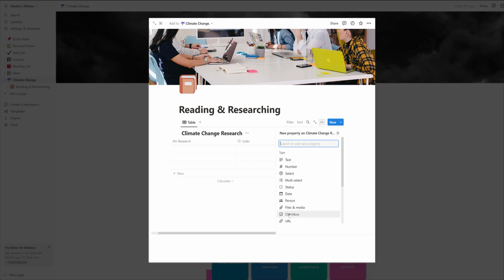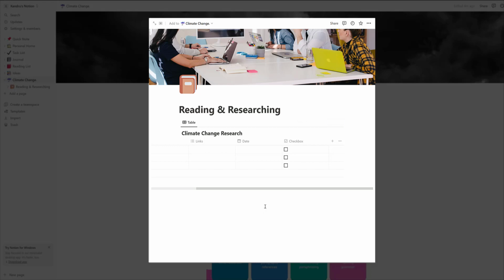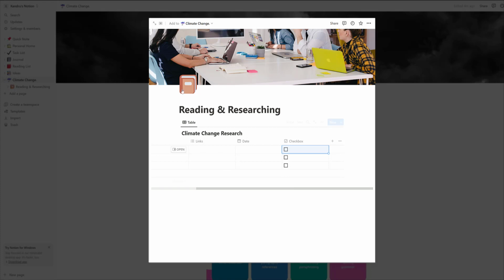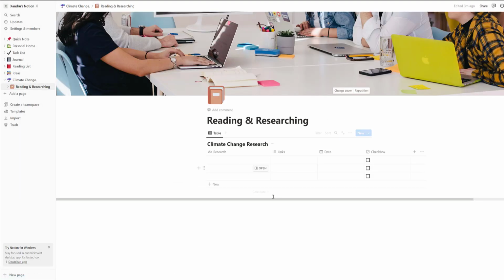Maybe you want a checkbox to check them off as you're going along. I'm just throwing stuff at this, but you're getting the idea. So I've got myself a checkbox as well that I can tick when I've finished. And a good thing at the bottom here, you've got calculate options. So you can calculate your dates, for example, of when you first accessed that research. Calculate the links, how many you've got, and how many checkboxes you've ticked and done. So there you go. I'm going to maximise that window a bit so you can see that much clearer. I am now ready to go and add different sorts of information.